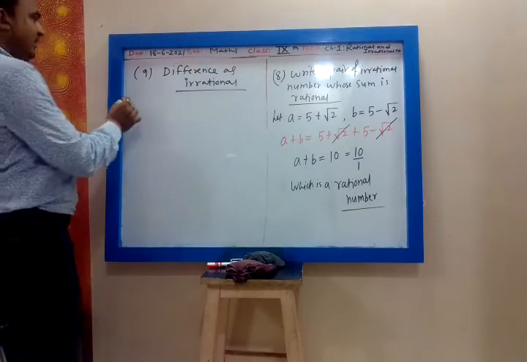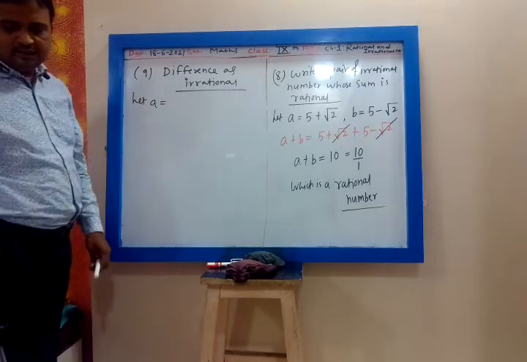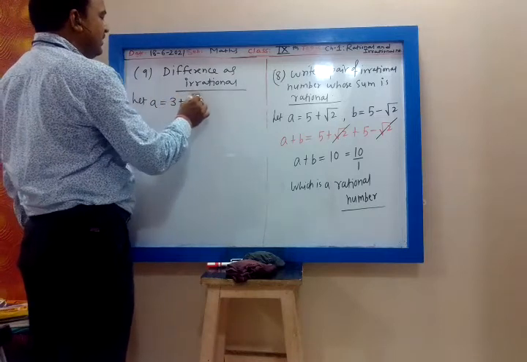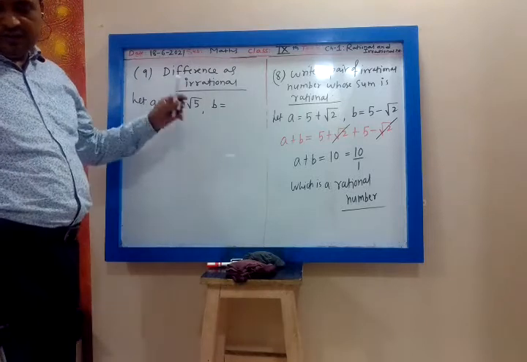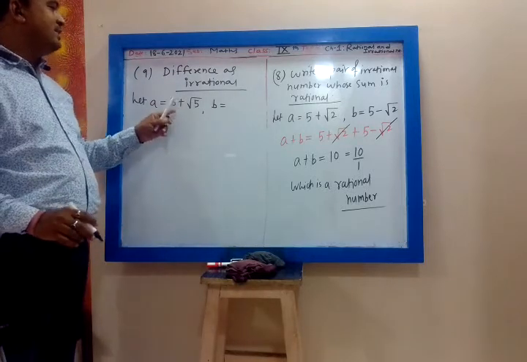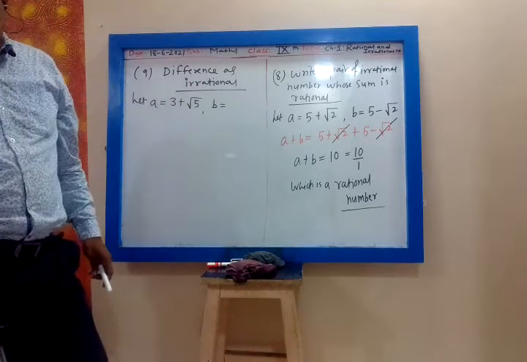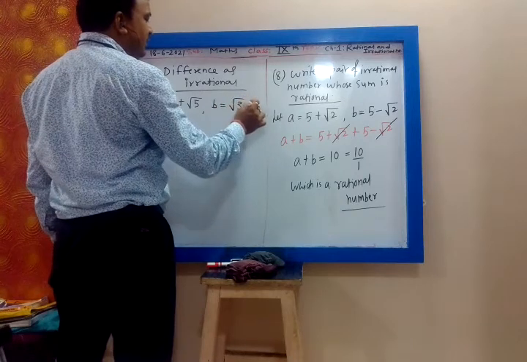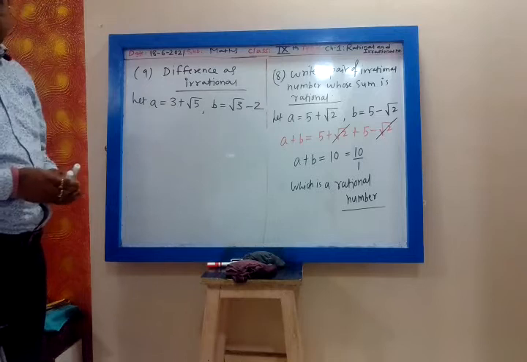So you can take A as 3 plus root 5, and B as, now you want irrational, you should not cancel this part, so B as root 3 minus 2. Let us take root 3 minus 2. The same as the seventh one, you can give the same example.